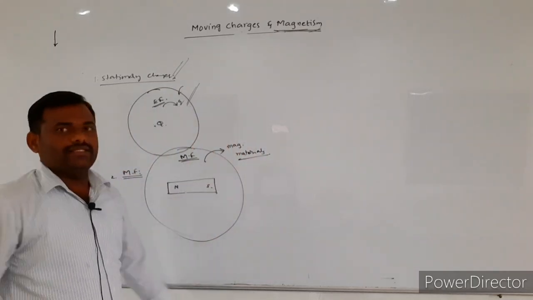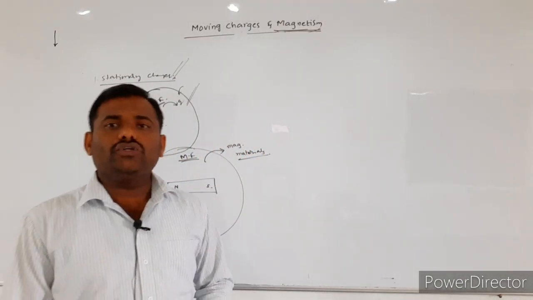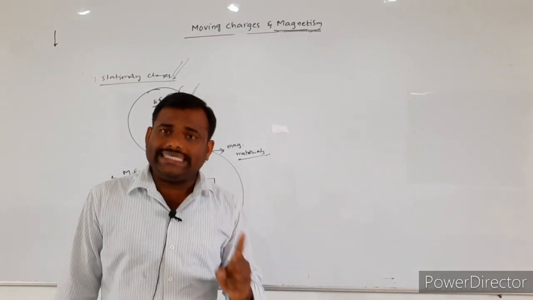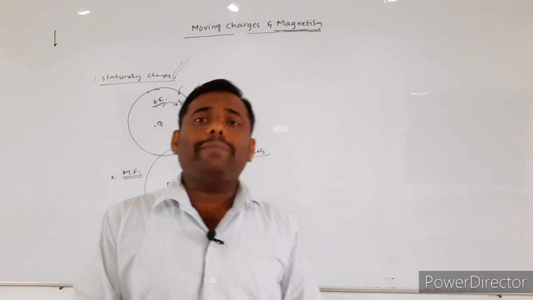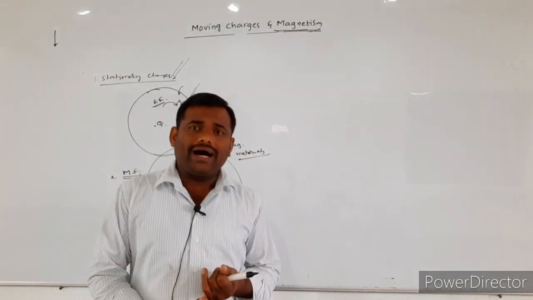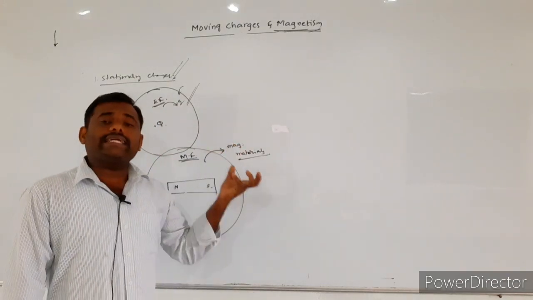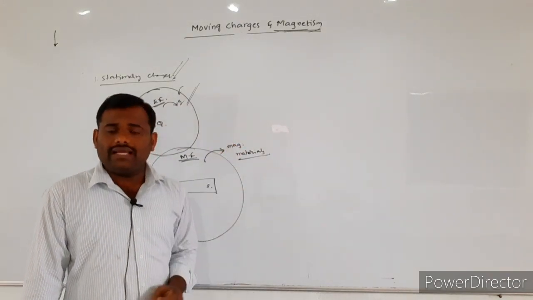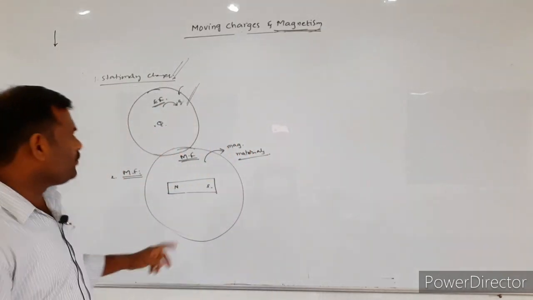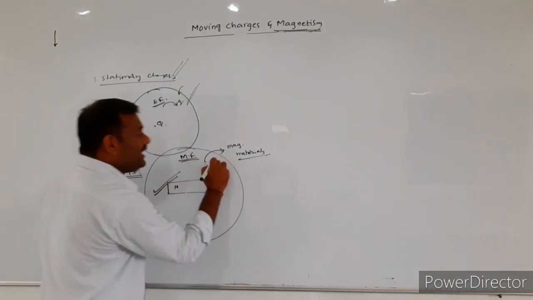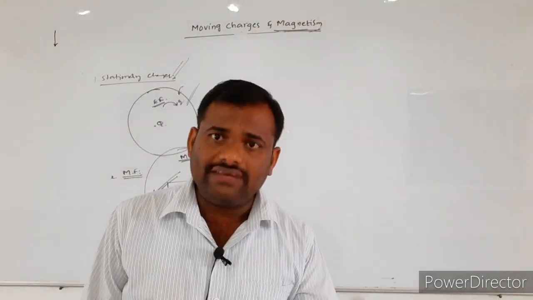According to our knowledge, once the magnetic field produced by the bar magnet is in a region, if any magnetic materials like cobalt, nickel, iron enter the magnetic field, they also experience the magnetic force.